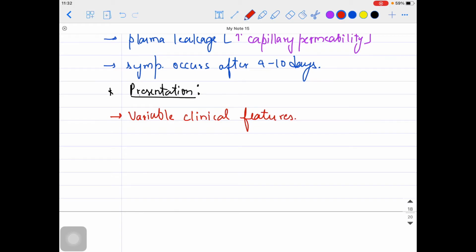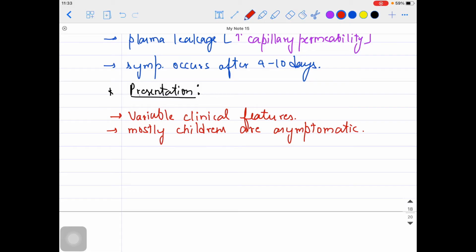Some persons might be asymptomatic also. Some persons might have life-threatening features, right? So this is the range. Mostly children are asymptomatic. They are not showing the symptoms. Some of the patients are showing the symptoms, and symptoms are so much that it could be life-threatening also. That's why we are seeing mortality also in dengue fever, in some of the severe cases.